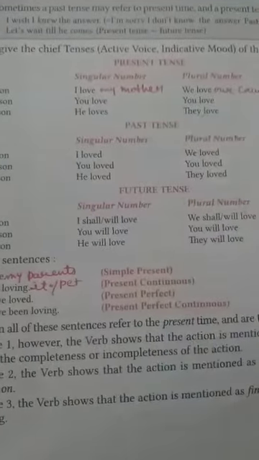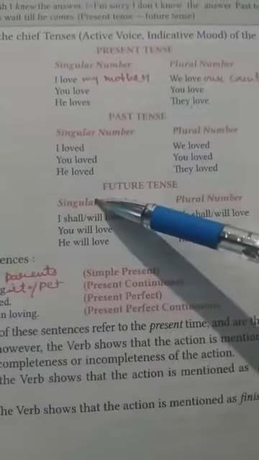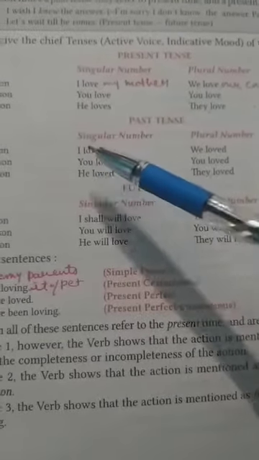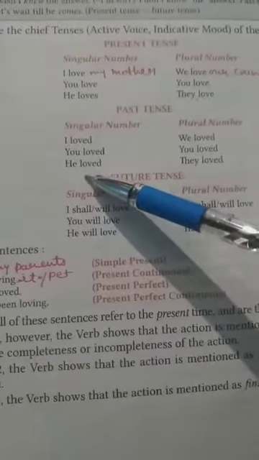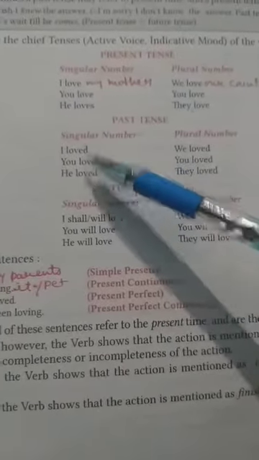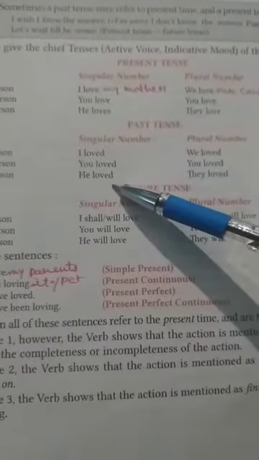So what did you notice here? We notice here that in all three cases, either it is first person, second person or third person, there will be absolutely no change in the form of the verb. It will remain the second form of the verb.